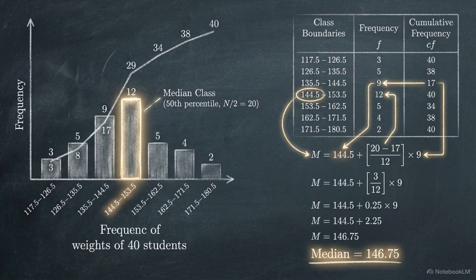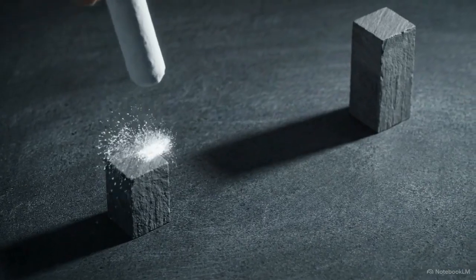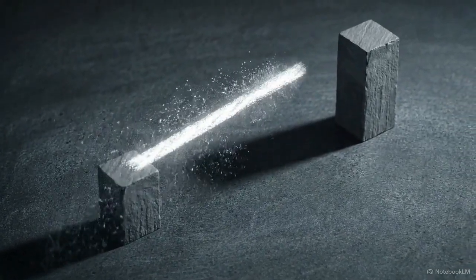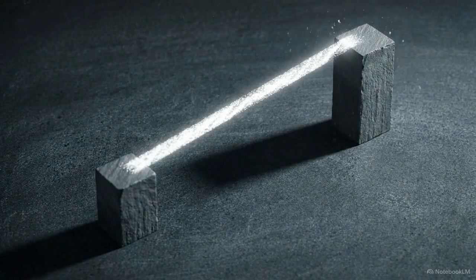The variable L represents our lower boundary. We calculate the exact steps to reach the center, divide by the median class frequency, and multiply by the class width. This process of linear interpolation allows a data scientist to accurately reconstruct numerical precision directly from compressed, generalized data.